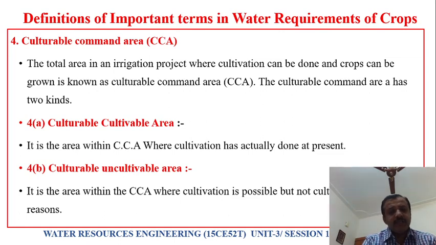Here, once again, the culturable command area has two types. One is culturable cultivated area, the other is culturable uncultivated area. What is culturable cultivated area? In the culturable command area, irrigation will be practiced in a certain part. That area within the culturable command area where cultivation has actually been done at present, we call culturable cultivated area or cultivated area.